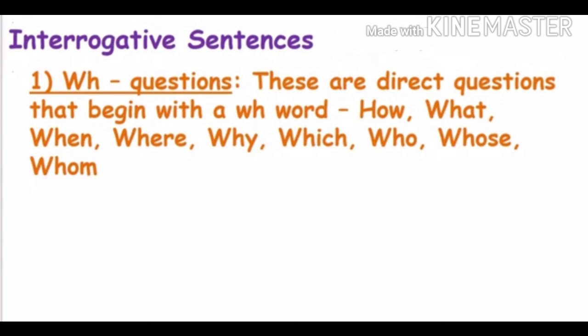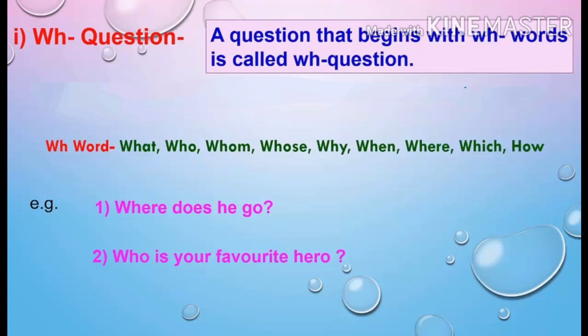How, what, when, where, why, which, who, whose and whom. Students, yes, how is also considered as a WH question because it asks for information. WH questions ask information. That is why these questions begin with WH words.